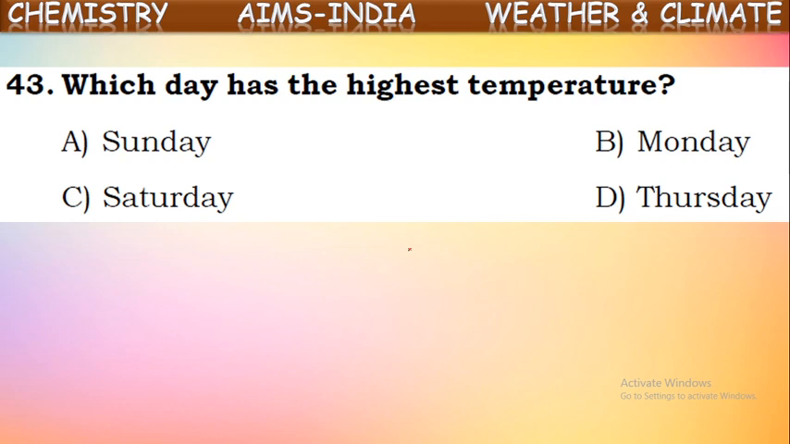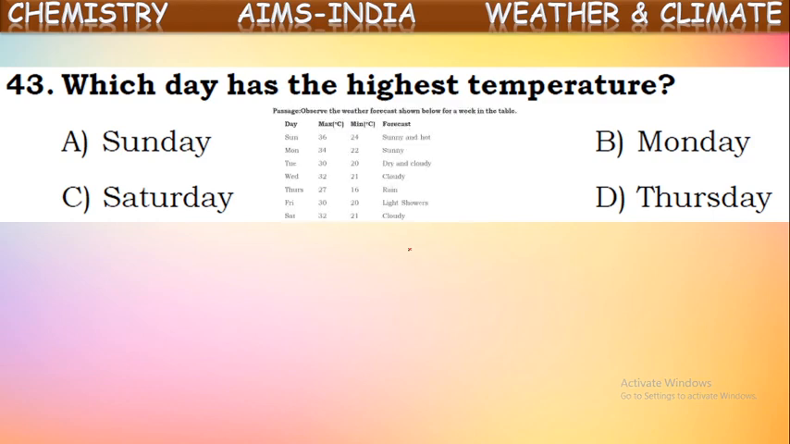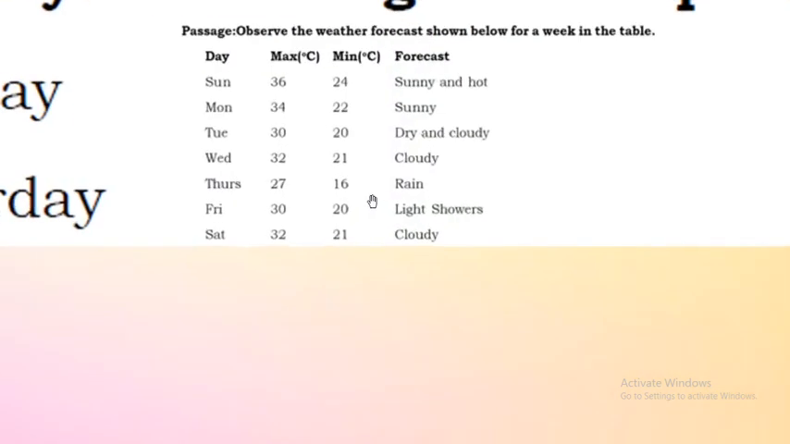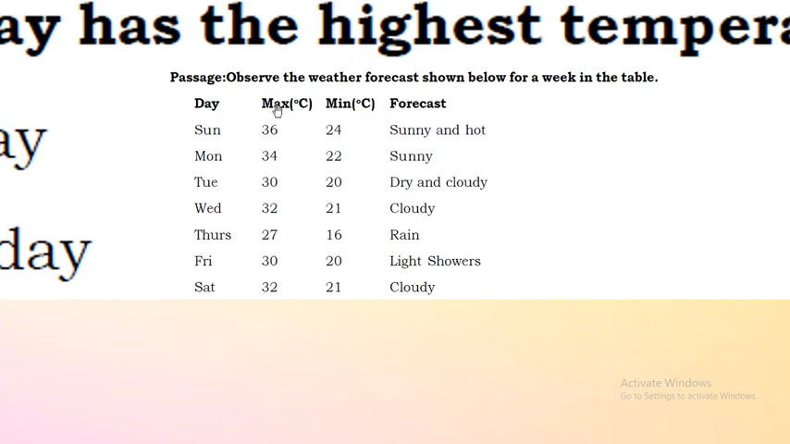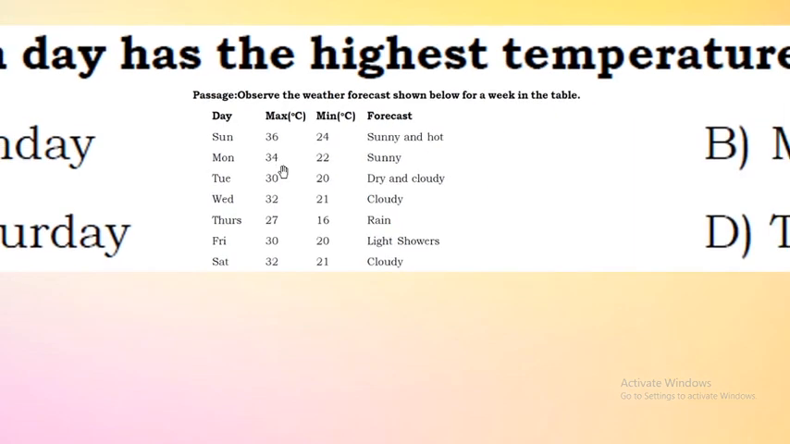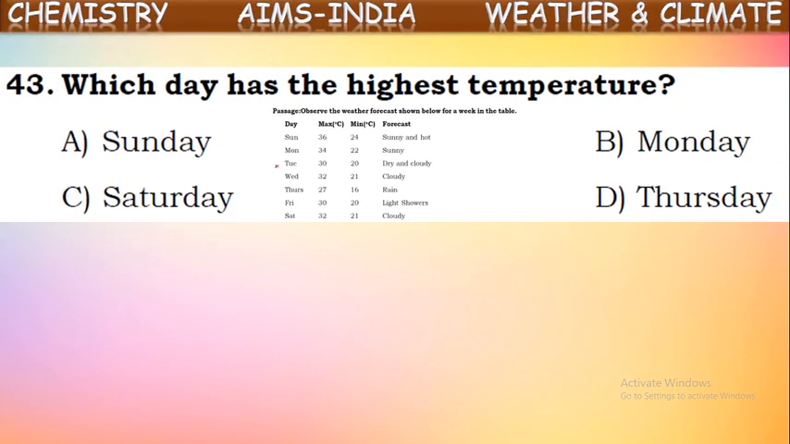First question: which day has the highest temperature? Did you observe the table? On which day is the temperature highest? Let us see, observe once here the table. On Sunday. On Sunday, the maximum temperature is 36 degrees Celsius. No other day has that much temperature, isn't it? So, on Sunday, the temperature is highest.